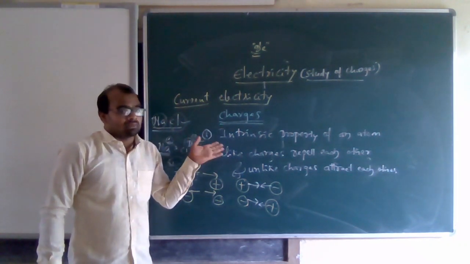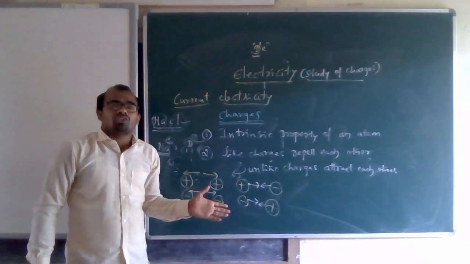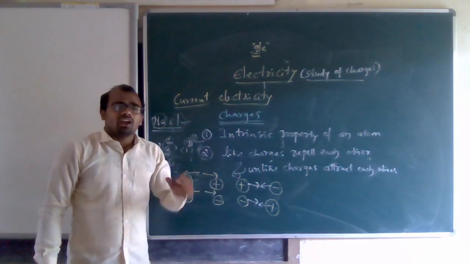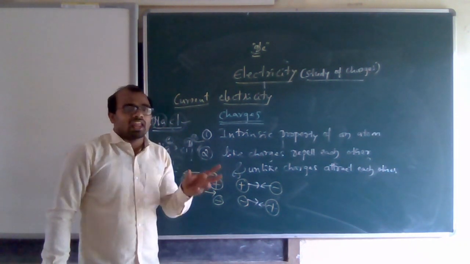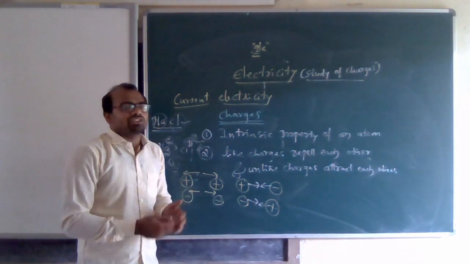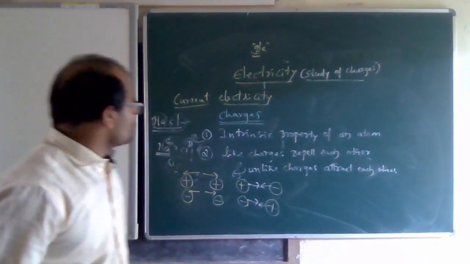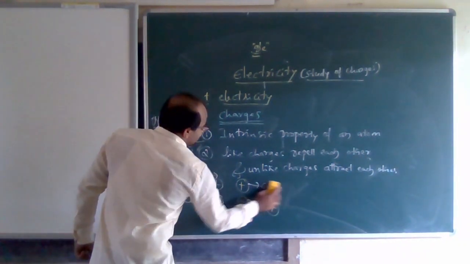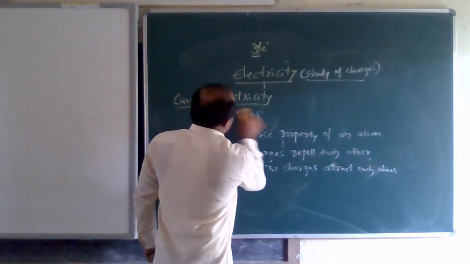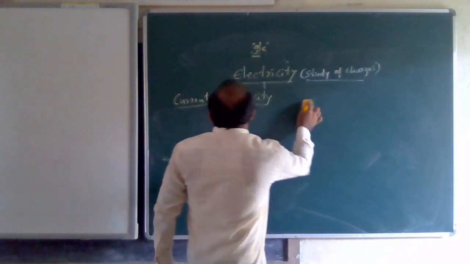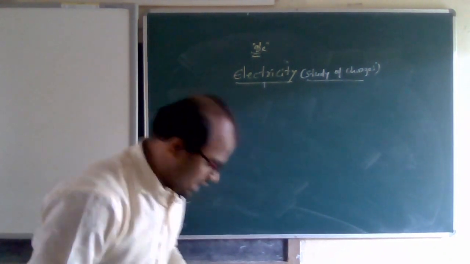As I already explained in electricity, electrons are repelled by electrons because both are negatively charged. Negatively charged means they are like charges, hence they repel each other. So this is the second point of charge. Now we have finished two properties of charges, and we will learn the third property of charge.